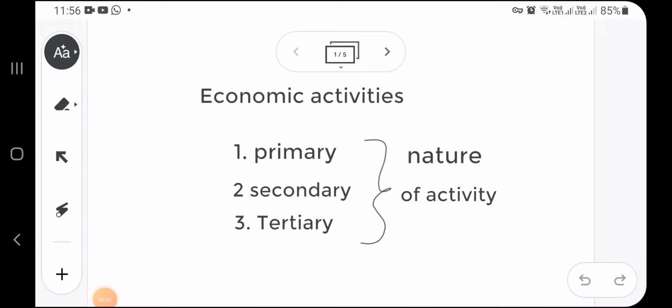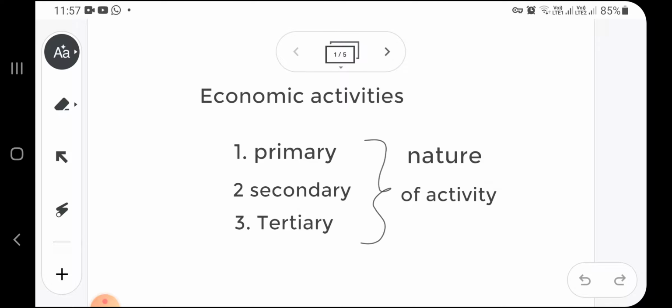Hello students. Economic activities. Economics chapter, sectors of Indian economy, under the revision of board exam. I have taken this chapter, sectors of Indian economy, economics chapter, chapter number 2.